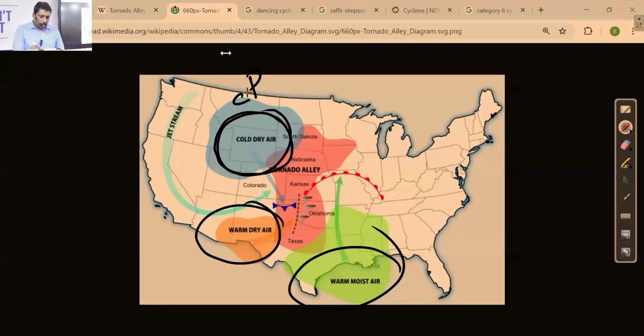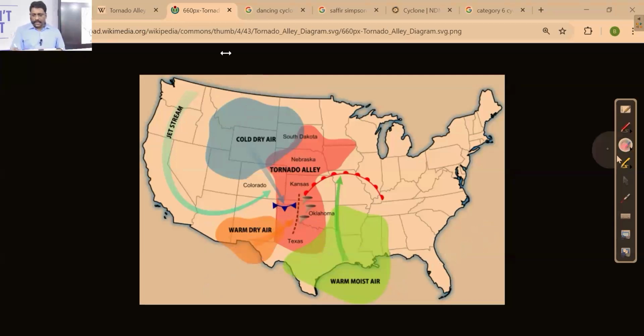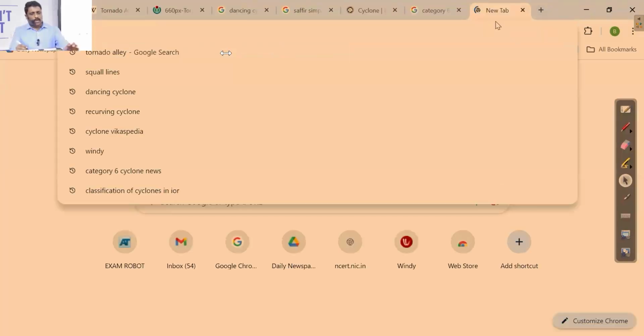Continental polar. What is the warm and dry air mass? Continental tropical. What is the warm and moist air mass? Maritime tropical. So that's the reason I said, whenever all three air masses mix with each other, that is a place where it may result in the formation of tornadoes. Sometimes you also call them twisters.